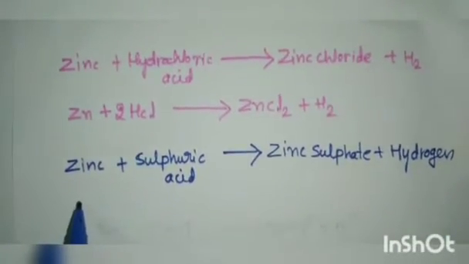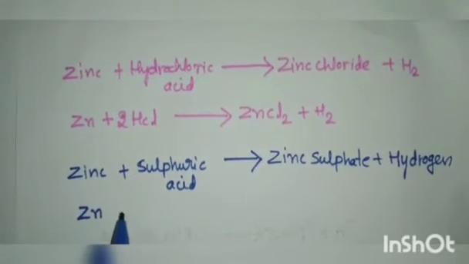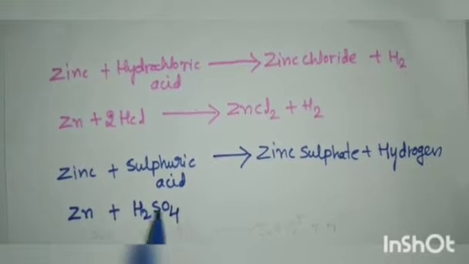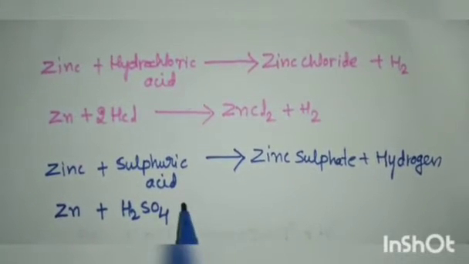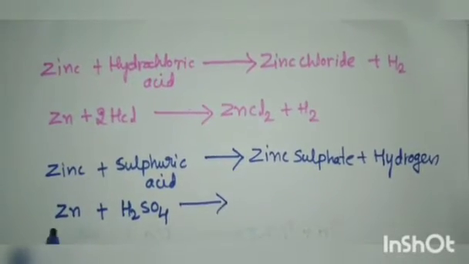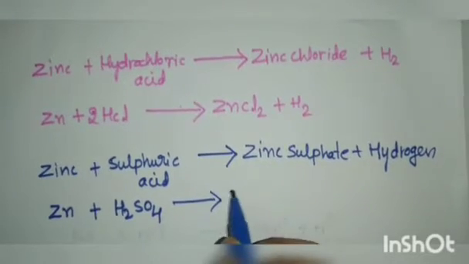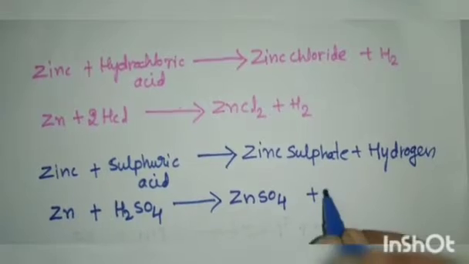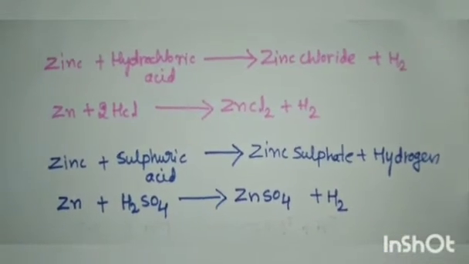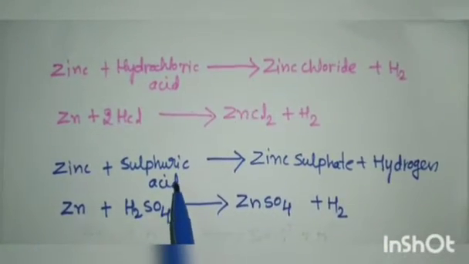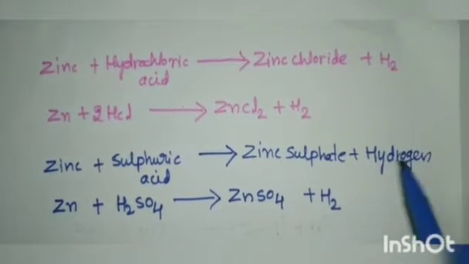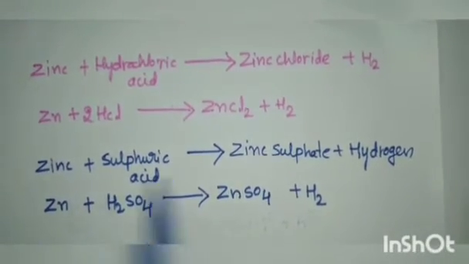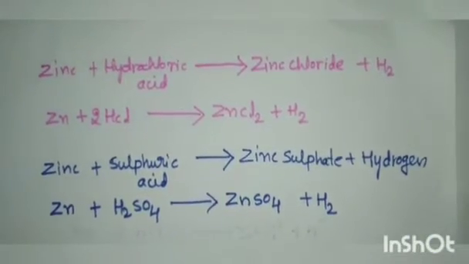Now we'll write the formula. Zinc plus H2SO4. This is the formula for sulfuric acid. So when it reacts with zinc, it will give ZnSO4 plus H2. So when zinc reacts with the sulfuric acid, it will give zinc sulfate and hydrogen. So here the equation is balanced.